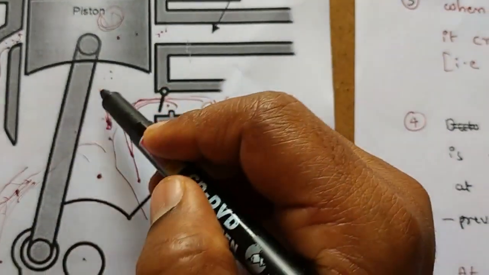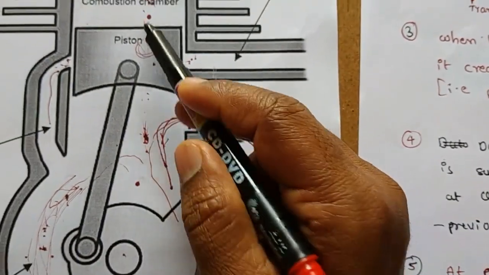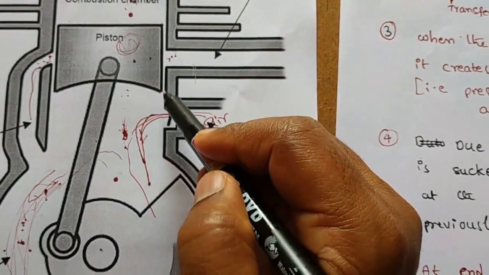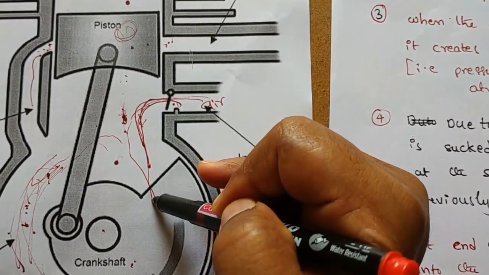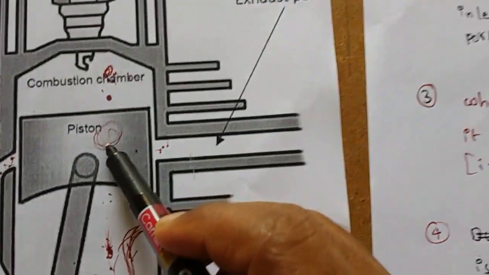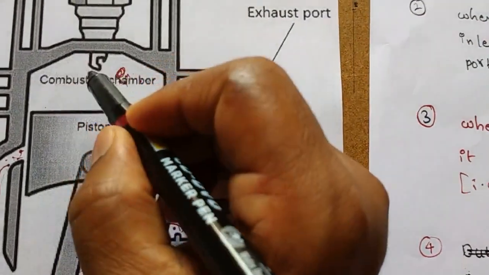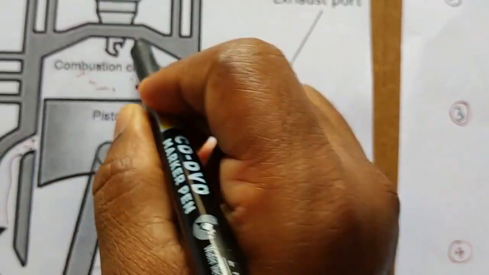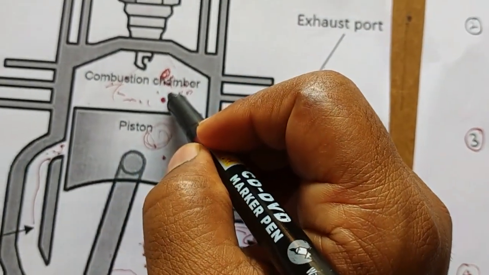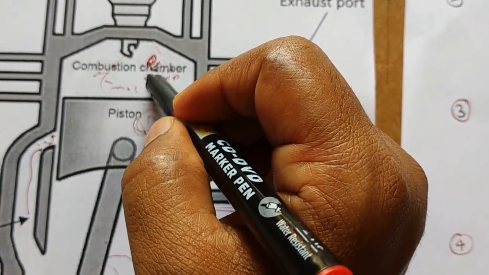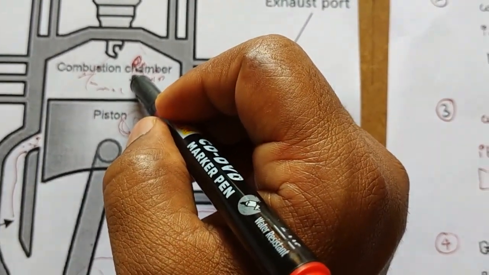When the piston moves from BDC to TDC, fresh air will enter into the crankcase. At the same time, this piston will compress the previously collected air to the required temperature and pressure.